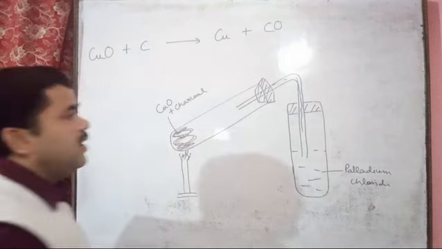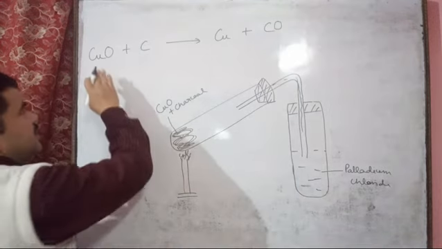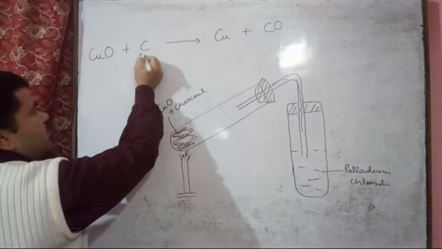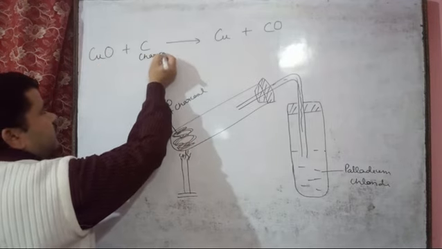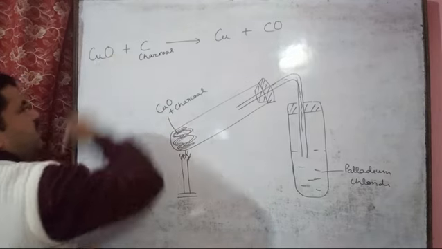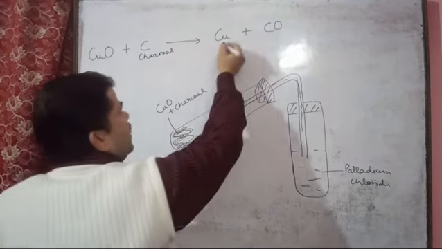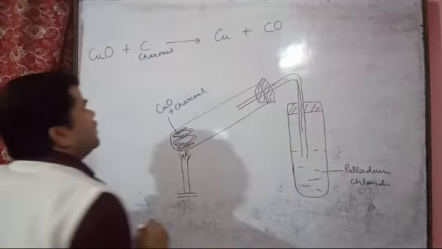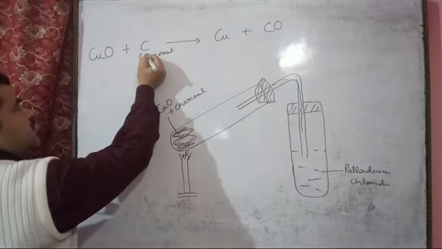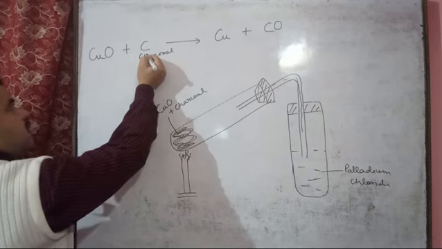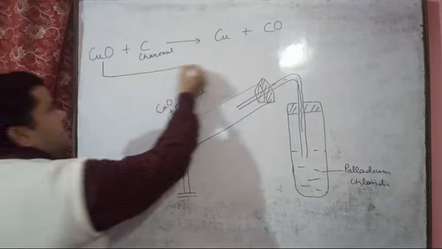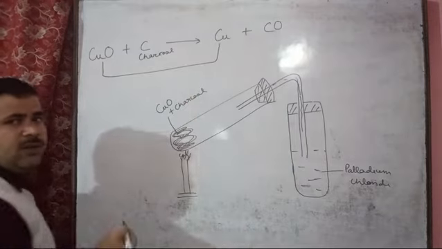So here we can see this CuO, cupric oxide, and this is the charcoal. When the charcoal reacts with the cupric oxide, this changes into copper and carbon monoxide. This means charcoal is responsible for the reduction of cupric oxide. This cupric oxide changed to copper only.